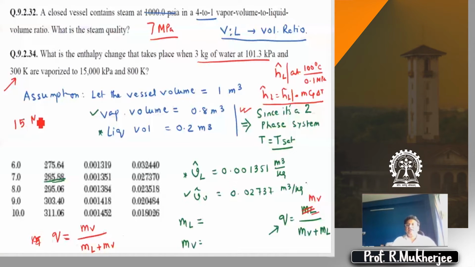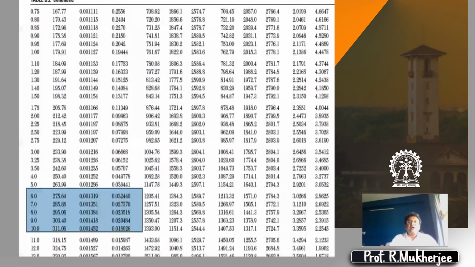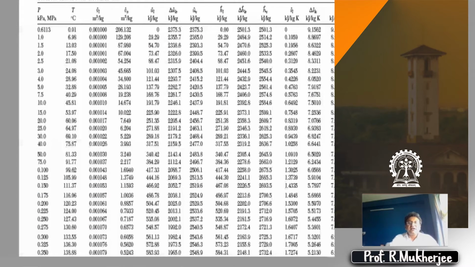Yeah, so somebody requested to see how I am using the data. So here is 0.1 megapascal pressure. Saturation temperature is 99.62 or 100 degrees centigrade. Feel free to take 100 degrees centigrade, no big deal. And your given initial temperature is 27 degrees centigrade, 300 Kelvin. So there is a degree of subcooling of 73 degrees, right?